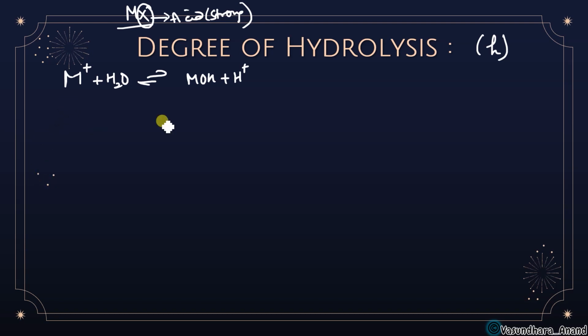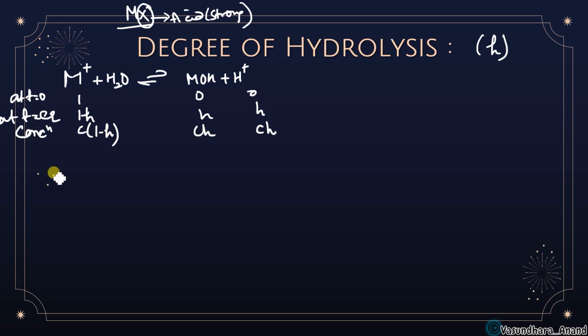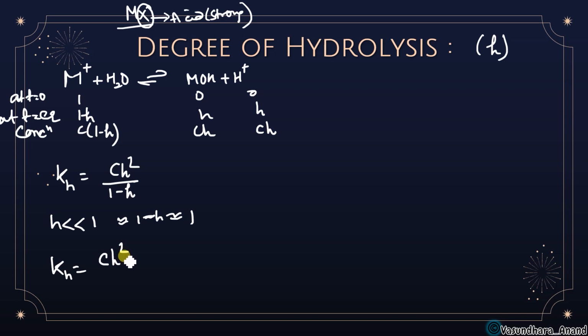Is it clear? Okay, so now in this case initially at t equal to 0, this is 1, this is 0, 0. At equilibrium, this is 1 minus h and this is h. If I check the concentration, this will be C into 1 minus h, and this is Ch. So just write the Kh. If I write Kh in this case also, I will get Ch square upon 1 minus h. Since h is very much less than 1, we can say that 1 minus h is approximately equal to 1. So Kh is equal to Ch square, or h is equal to root under Kh upon C.